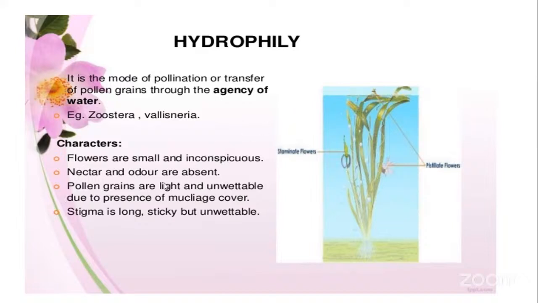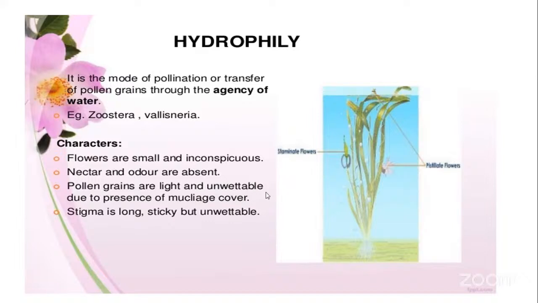Now, the pollen grains are very light and unwettable due to the presence of a mucilage cover. As they are very light, the pollen grains can float on the surface of the water, and through that water, they will move to another plant for pollination. And they are unwettable. That is, these pollen grains are covered by mucilage.